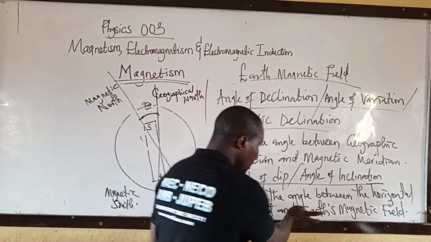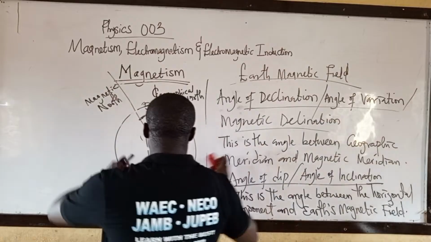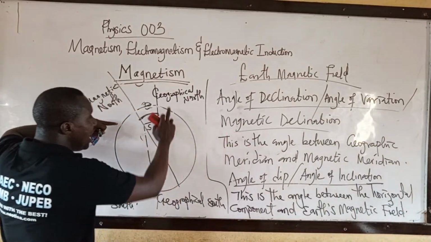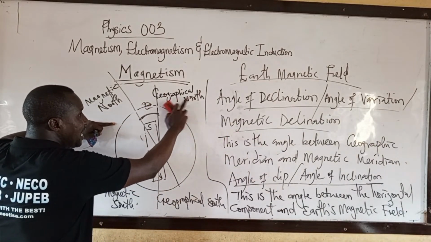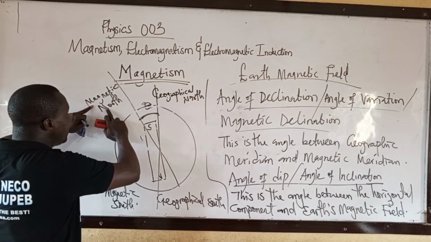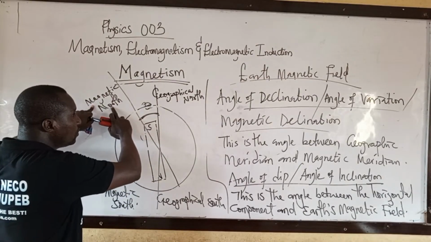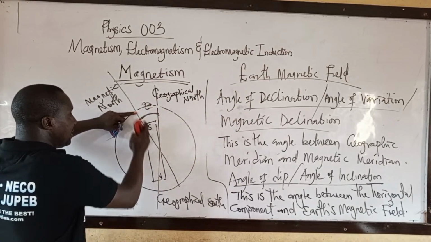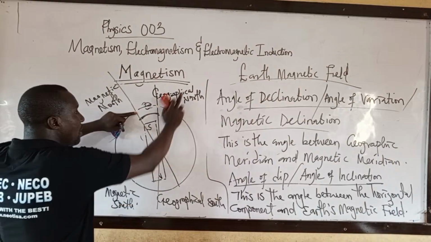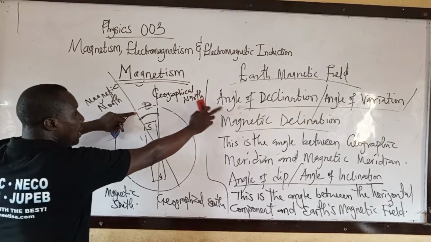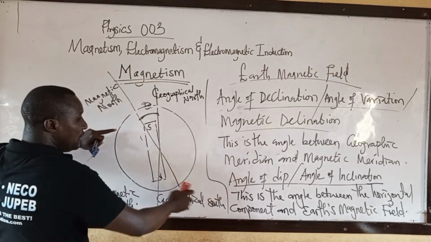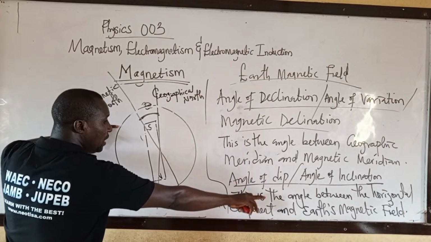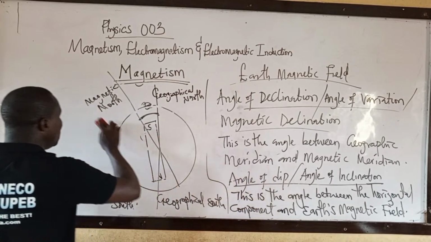What do they mean by that? Let me quickly explain this. The angle of declination is the angle between the geographic meridian, or geographical north, and magnetic north. Magnetic north, geographical north, the angle between them. The angle of D is the angle between the horizontal component and the Earth's magnetic field. This is what they mean.